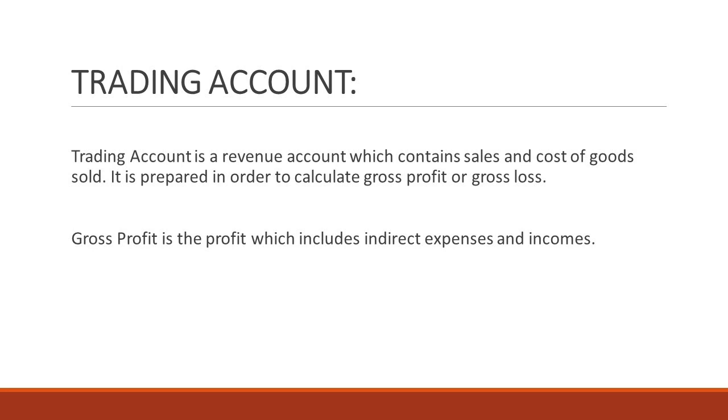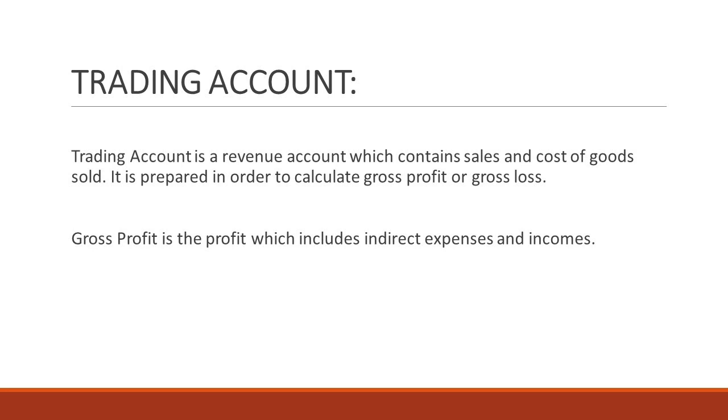It is a revenue account which contains sales and cost of goods which we have sold. It is prepared in order to calculate gross profit or gross loss. So, with an intention to calculate gross profit or gross loss, we will prepare a particular account called trading account.